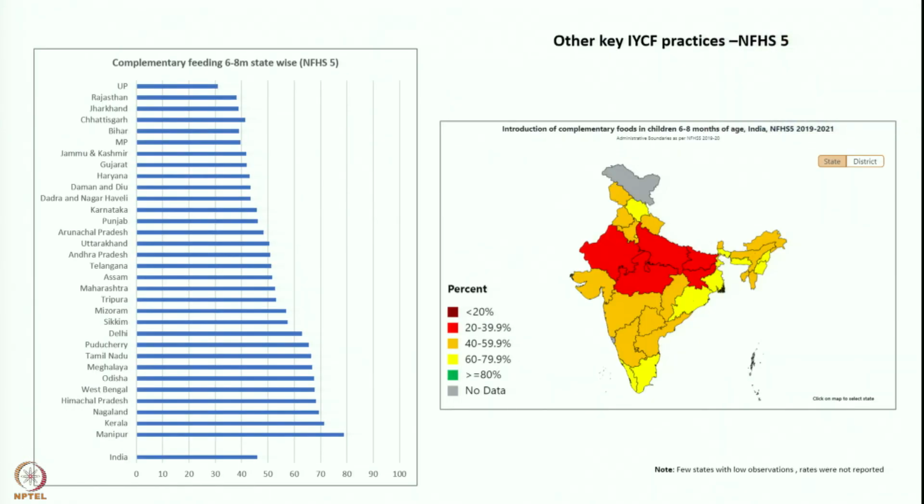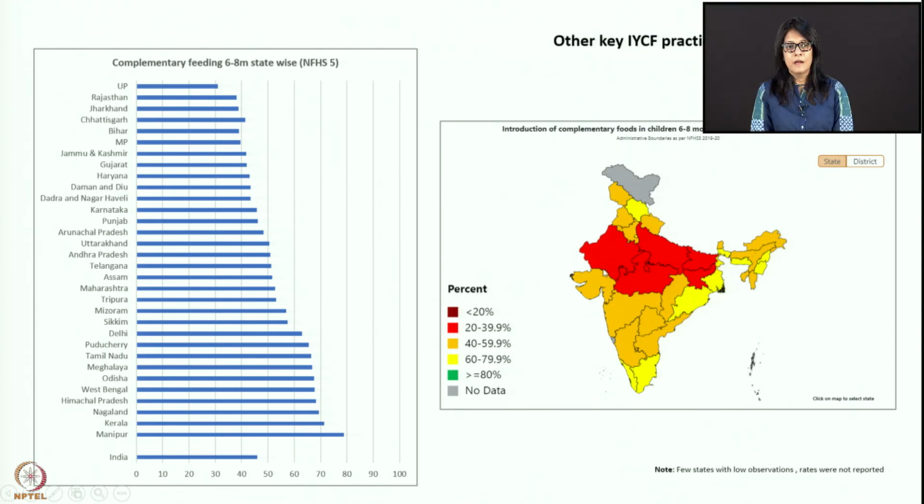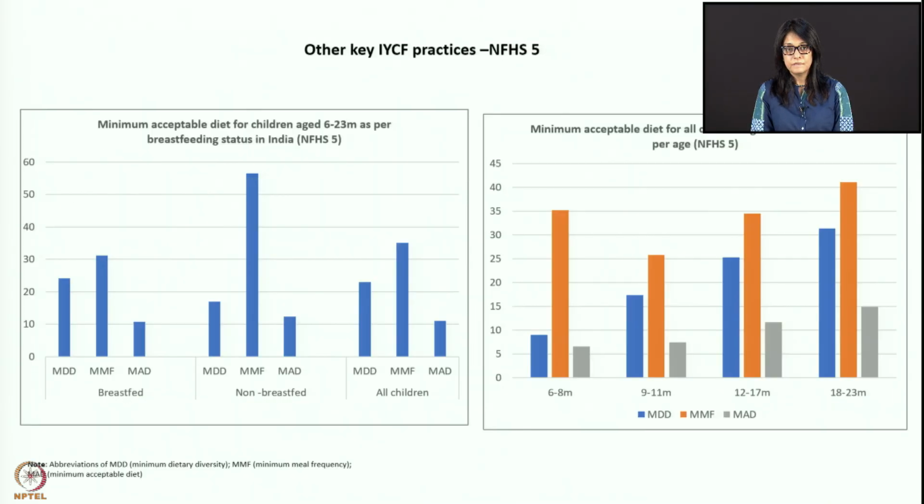A lot of the states in the red zone are not getting complementary feeding by 6 to 8 months of age, so these states need to improve remarkably. Again, UP, Rajasthan, Jharkhand, Bihar, and the states in the middle are not doing very well.